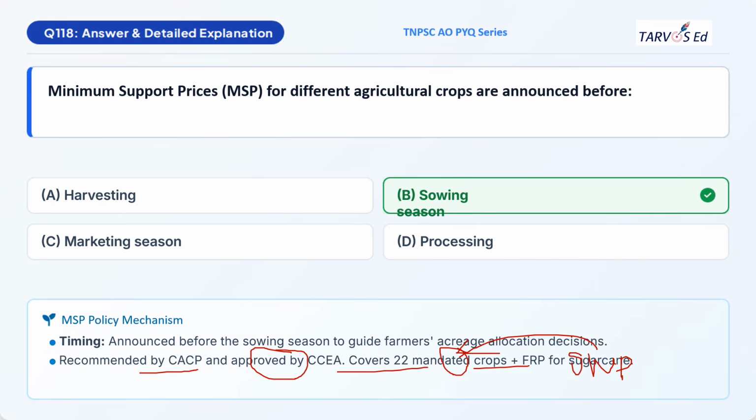Why for sugarcane alone do they not give MSP? The reason is sugarcane is highly perishable, and immediately after harvest, sugarcane should be taken to the industry for sugar extraction. If you are not taking it to the industry immediately after harvest, the infestation of red rot in the canes will be more. That is the reason why sugarcane has fair and remunerative prices.